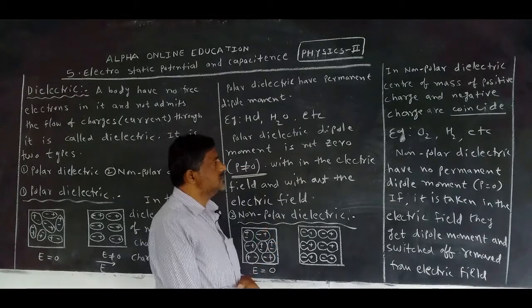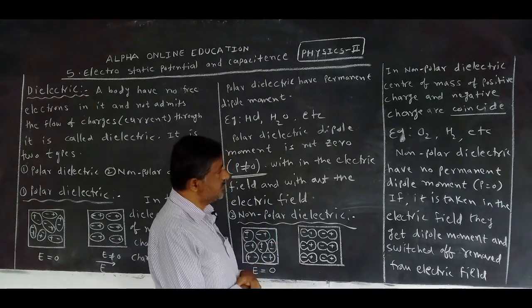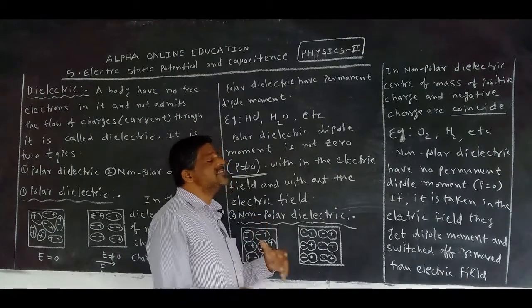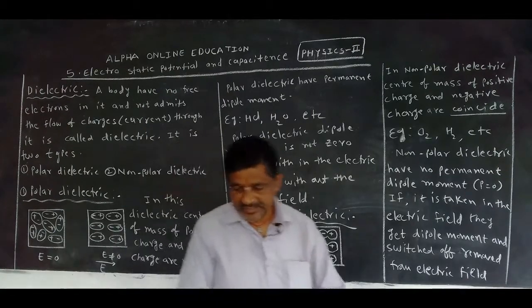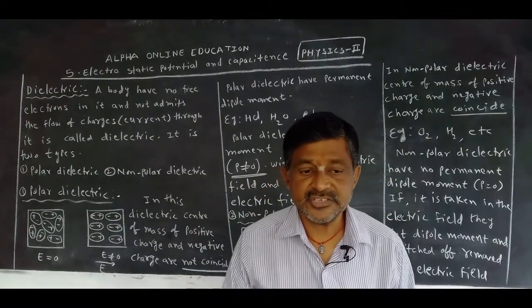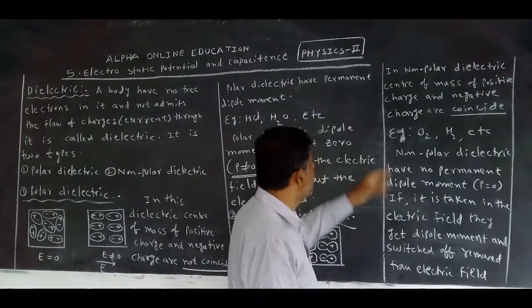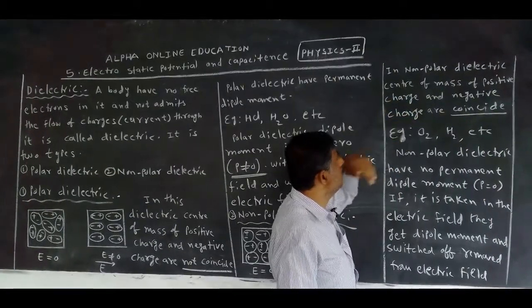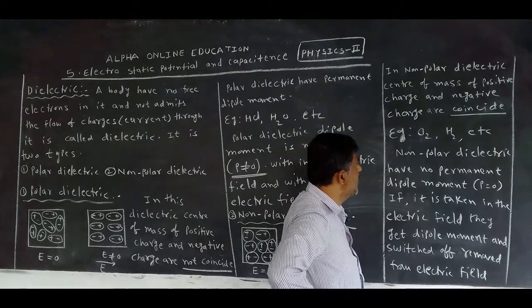In this one, the center of mass of positive charge and the center of mass of negative charge coincide. That's why in a non-polar dielectric, the centers of mass of positive and negative charge coincide.